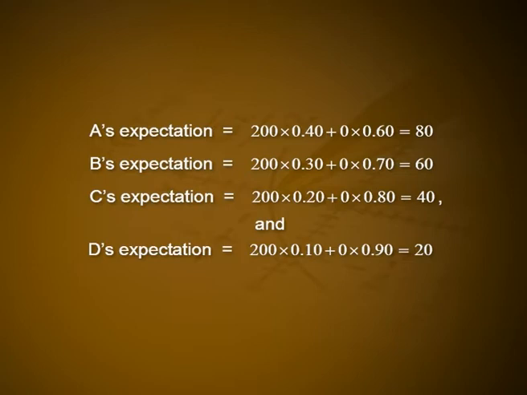B's expectation is equal to 200 into 0.3 plus 0 into 0.70, that is equal to 60. C's expectation is equal to 200 into 0.20 plus 0 into 0.80, that is equal to 40, and D's expectation is equal to 200 into 0.10 plus 0 into 0.90, that is equal to 20.